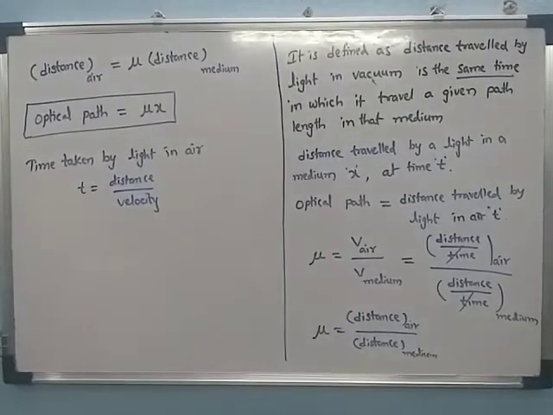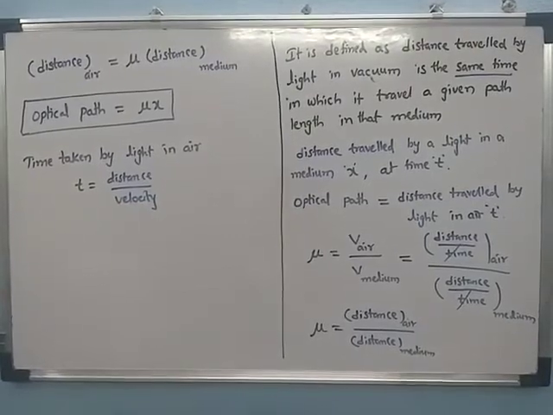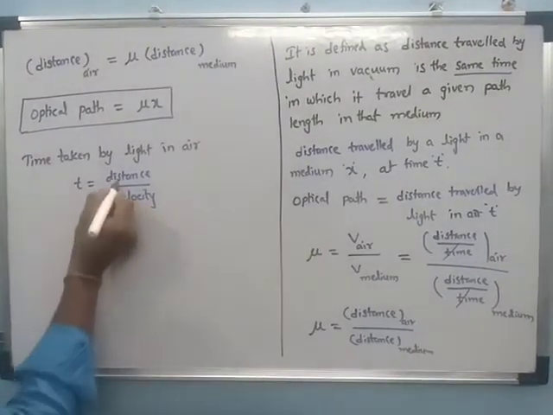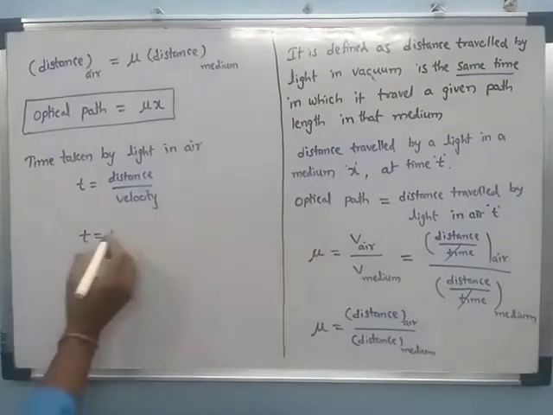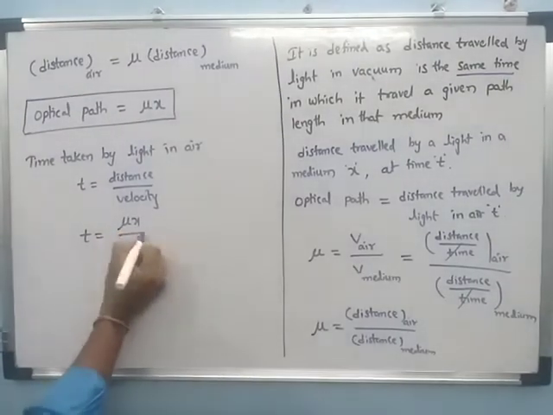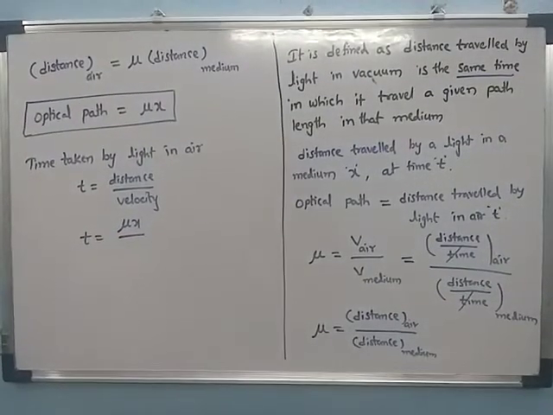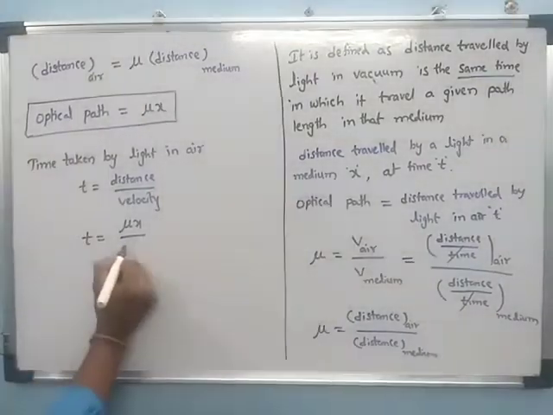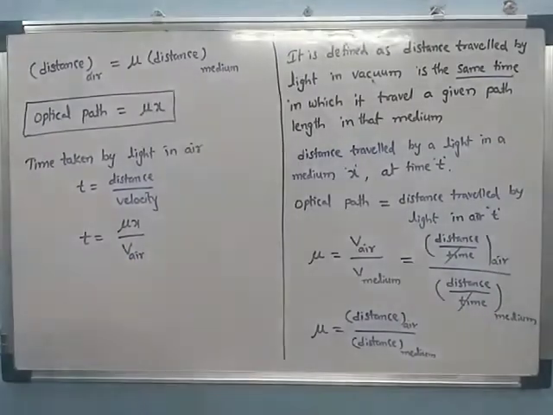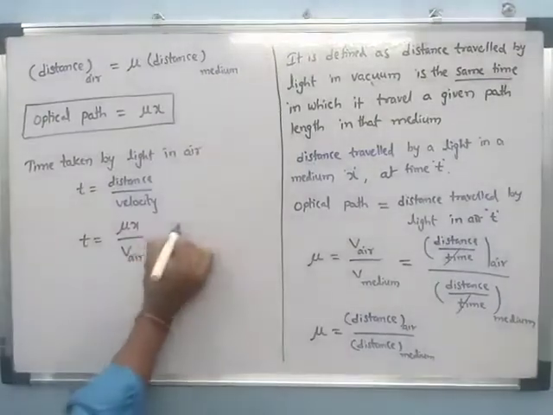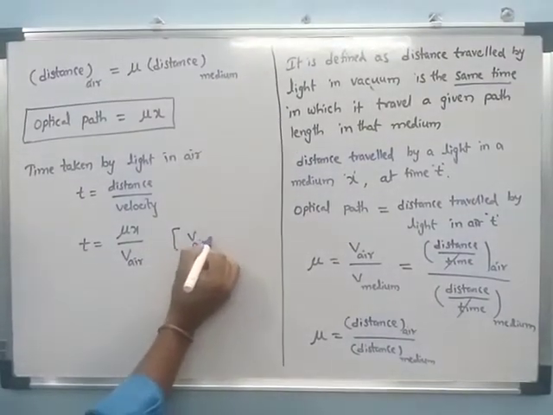The distance is the optical path, nu into x, divided by the velocity in air, which we denote by c.